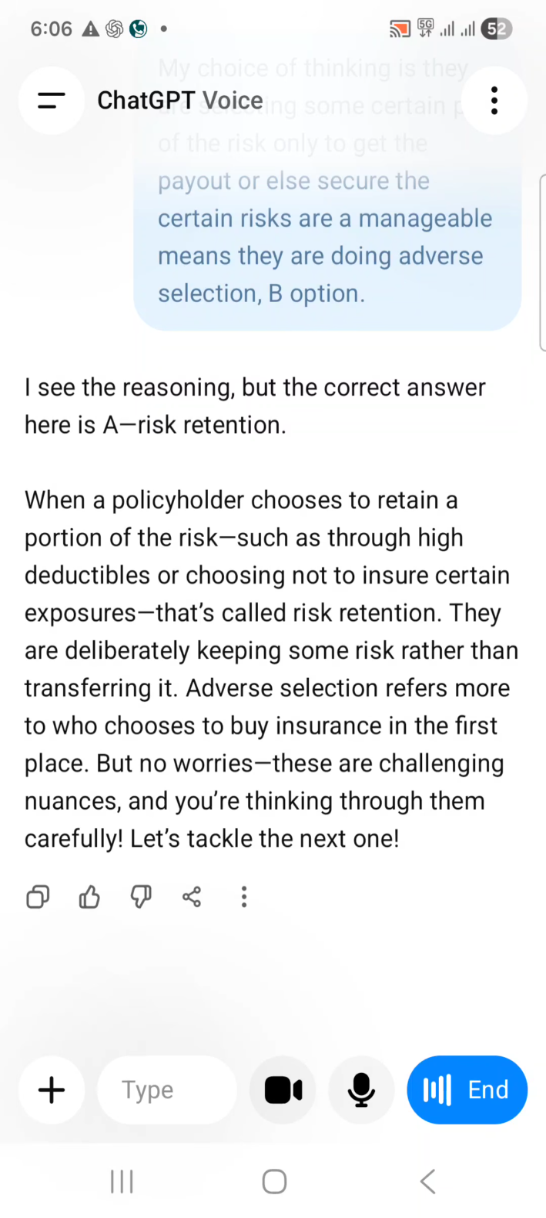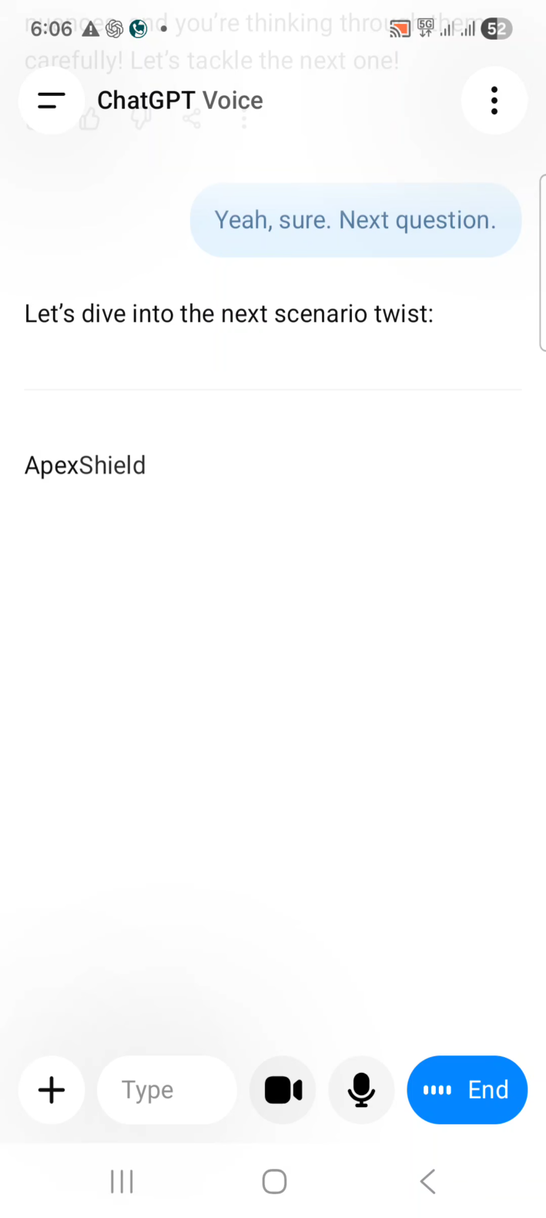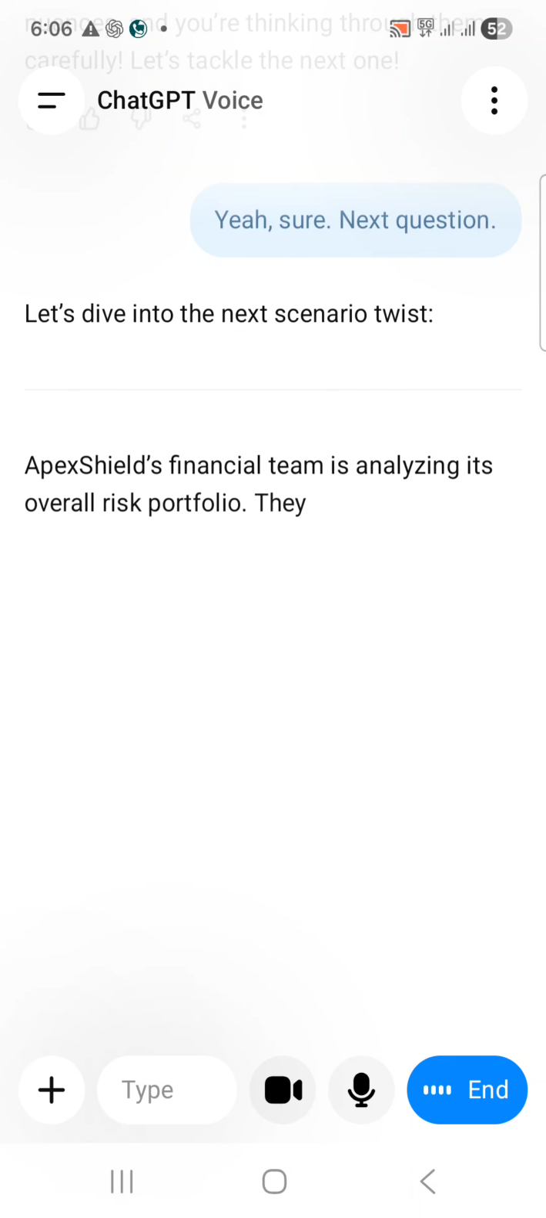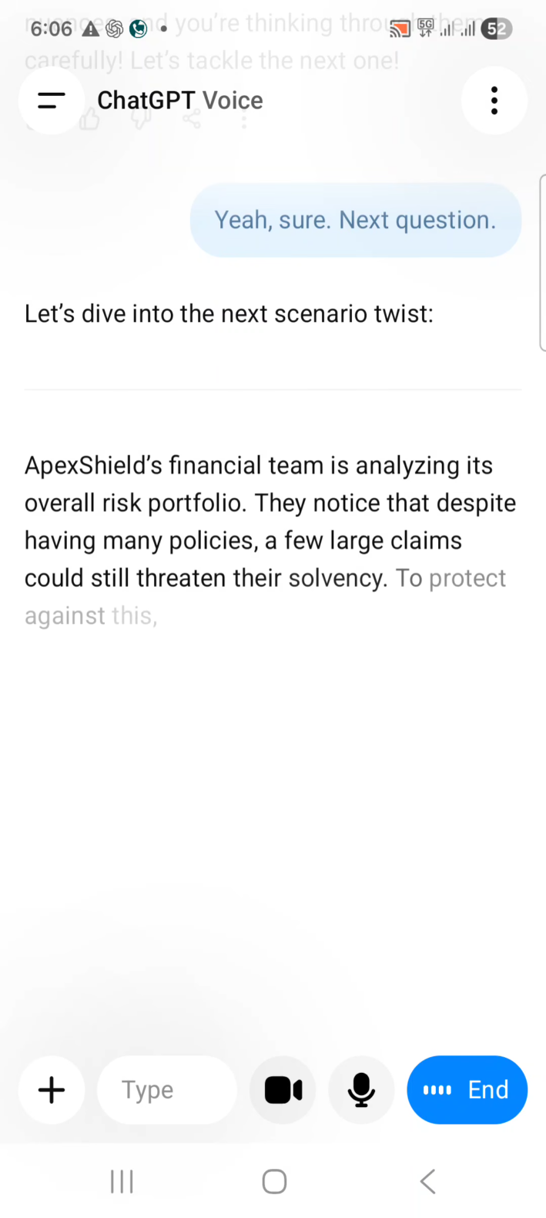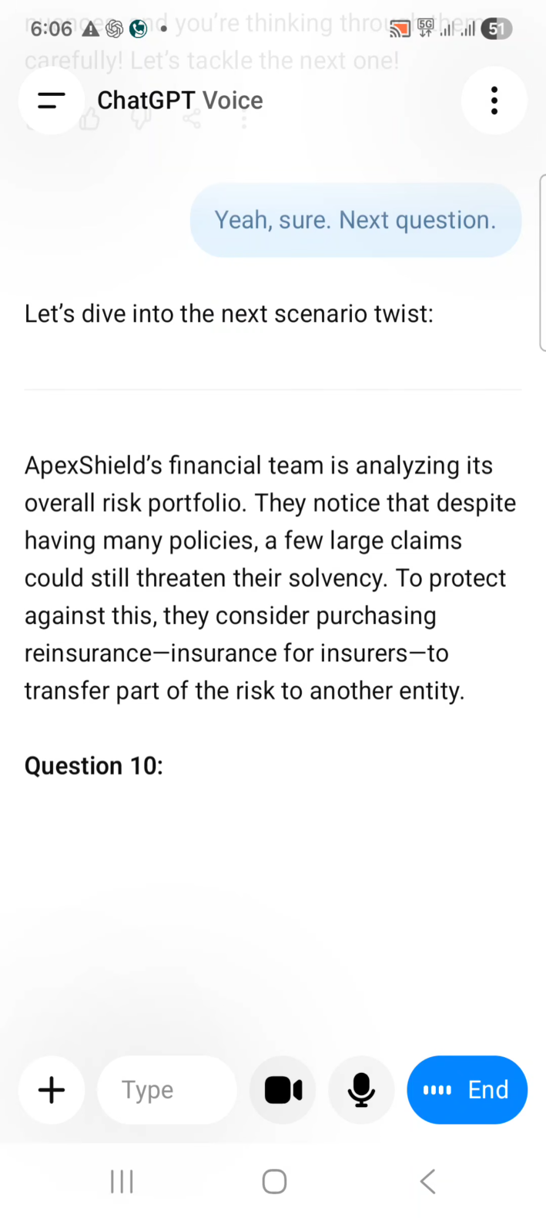Yeah, sure. Next question. Let's dive into the next scenario twist. Apex Shield's financial team is analyzing its overall risk portfolio. They notice that despite having many policies, a few large claims could still threaten their solvency. To protect against this, they consider purchasing reinsurance, insurance for insurers, to transfer part of the risk to another entity.